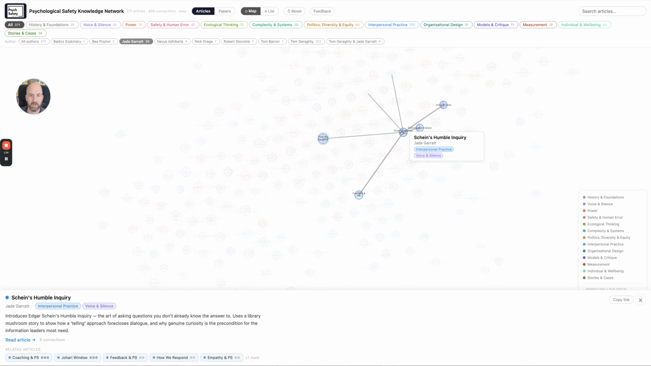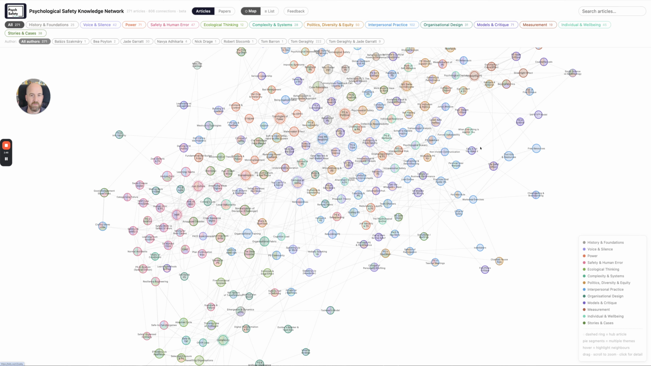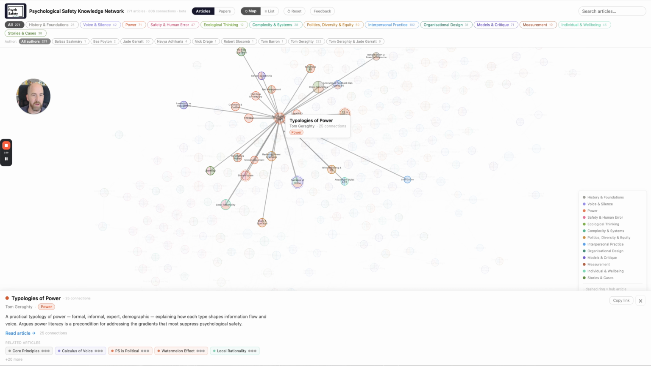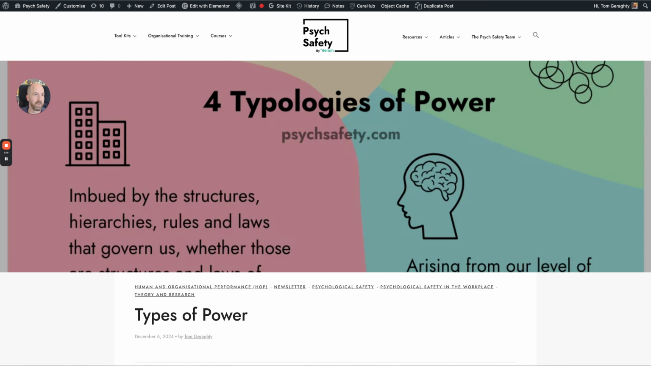If we look at, for example, Schein's Humble Inquiry and some others, and take off the filters again, we can reset. You can see some of the hub articles are, for example, our Typologies of Power article. That's a hub article, and you can look at the panel here. You can see the colour scheme over here. I mentioned ecological thinking was kind of green, power is in red, voice in blue, and other things as well. Click on read article and you should get to the article itself.